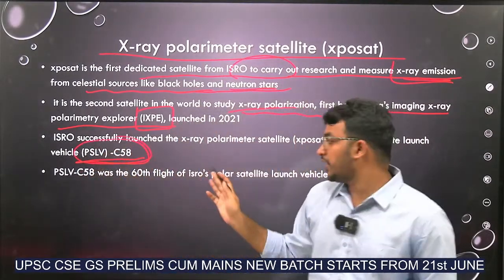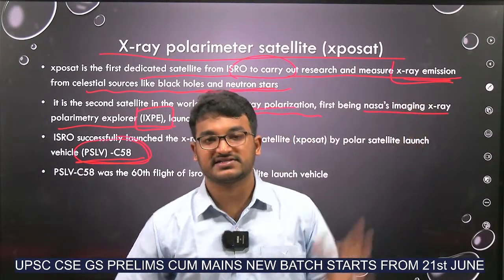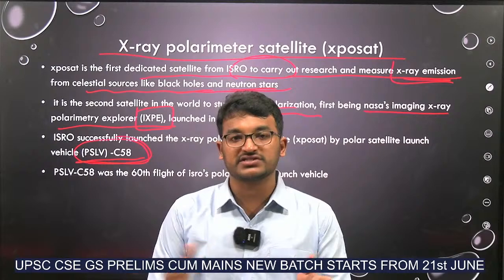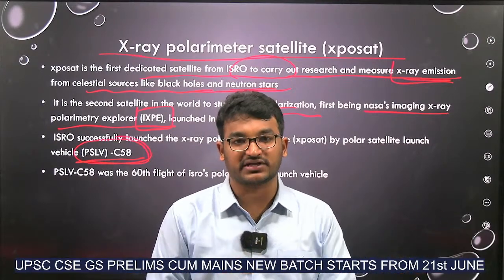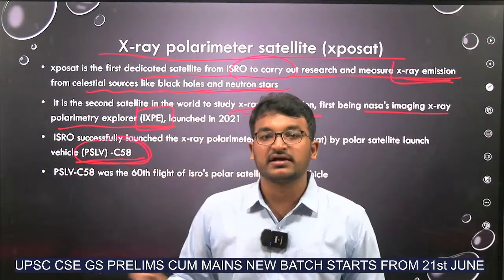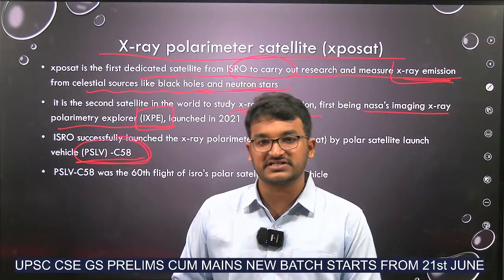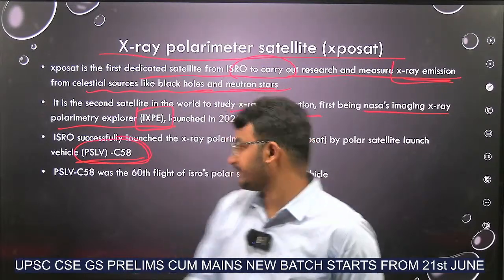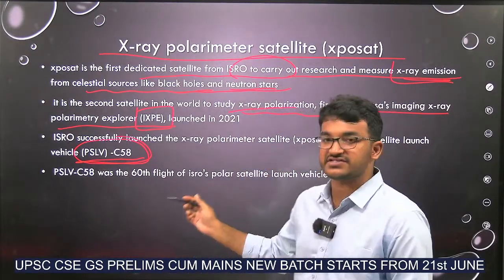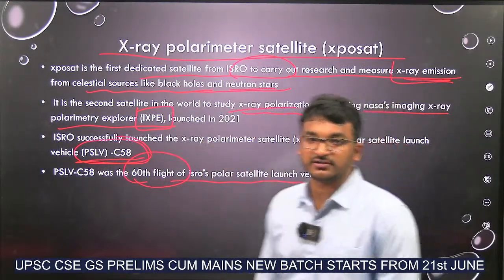Remember these also. You need not remember the launch vehicle name for all launch vehicles since independence. But for the launches which have taken place in the last 1 year, like Aditya L1 or Chandrayaan 3 or XPoSat, Nisar, you need to know the launch vehicle names of these at least. Okay. And this PSLV C58 was the 60th flight of ISRO's PSLV. Got it?